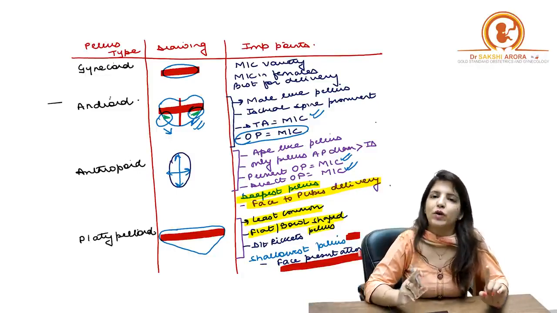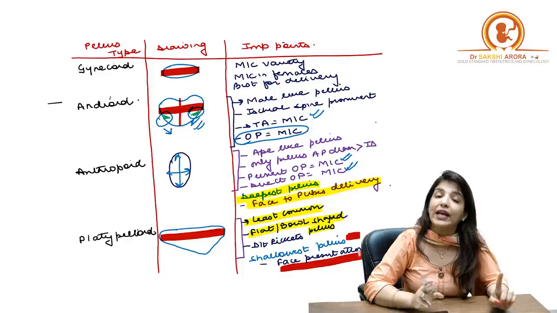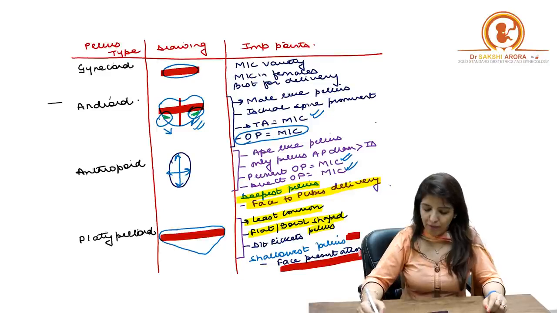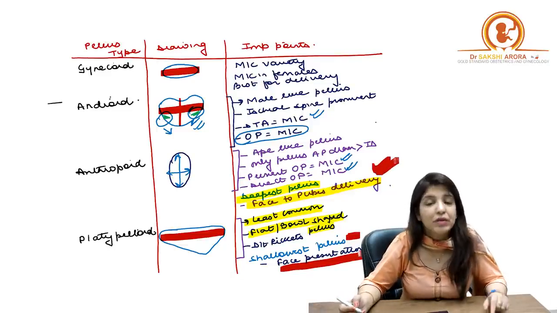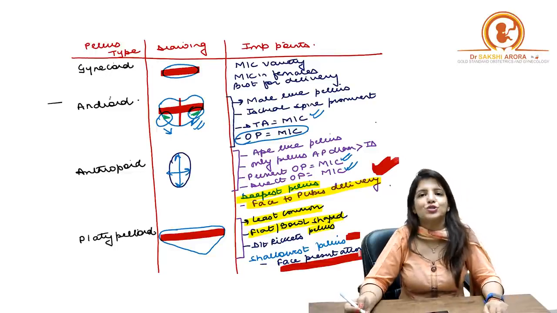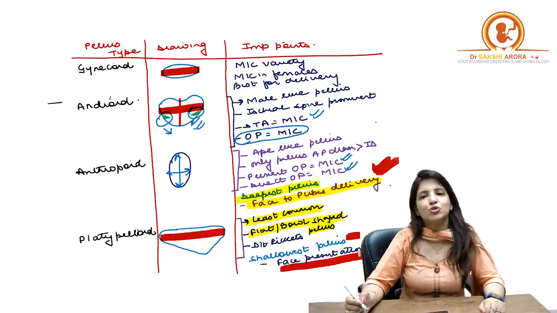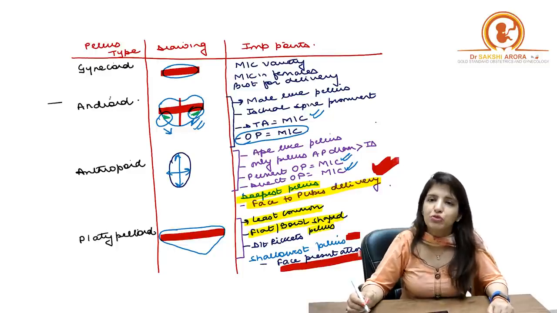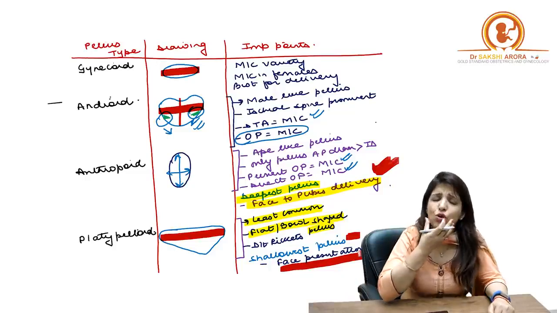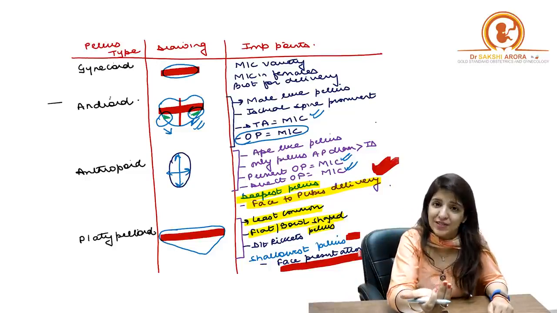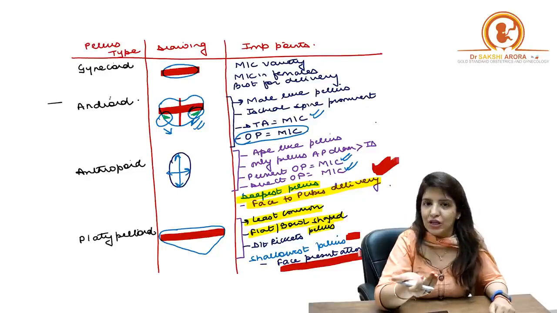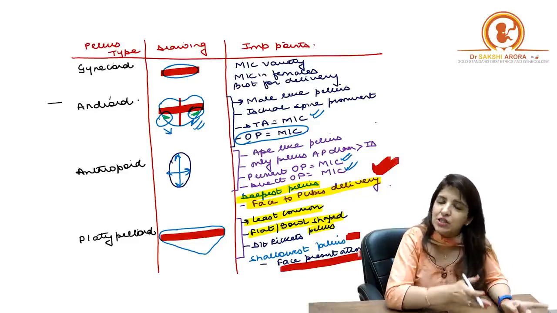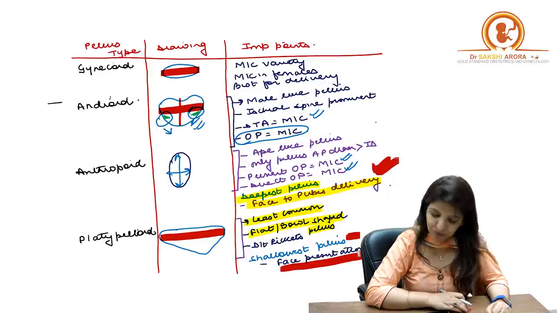Now this is one place where you all confuse. If they ask you face to pubes delivery is more common in, face to pubes delivery is more common in anthropoid pelvis. But if they ask you face presentation is more common in, or brow presentation is more common in, then your answer is platypelloid pelvis. Face to pubes delivery means that the face of the baby is facing towards the pubic symphysis, and that is what is more common in anthropoid pelvis. Face presentation is more common in platypelloid pelvis.